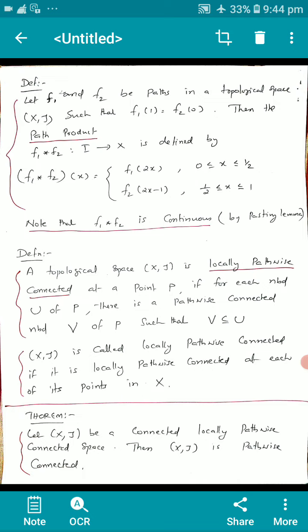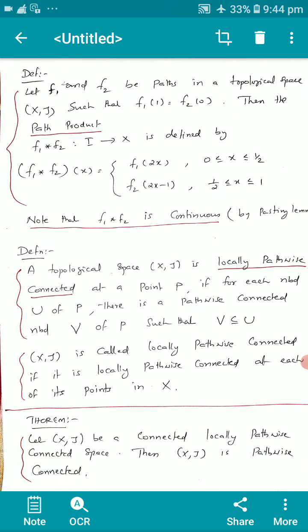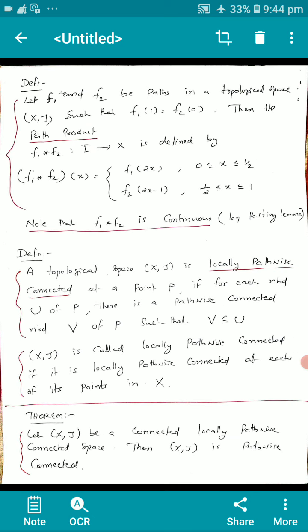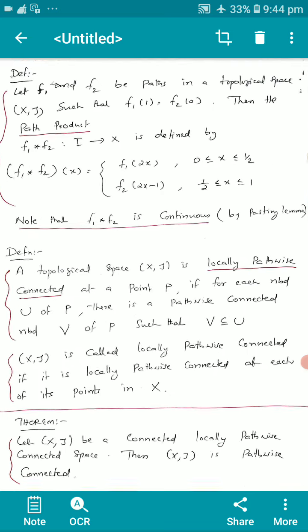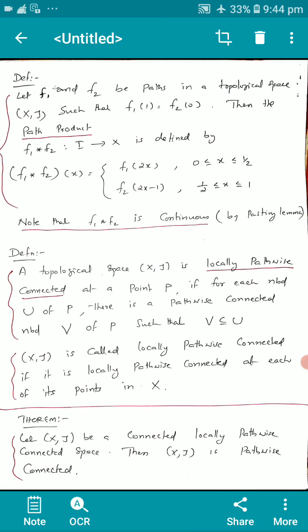Let f1 and f2 be paths in a topological space X such that f1 of 1 equal to f2 of 0. Then the path product f1 star f2, from I to X, where I is the closed interval 0, 1, is defined by f1 star f2 of x equal to f1 of 2x when 0 less than or equal to x less than or equal to half, and f2 of 2x minus 1 when half less than or equal to x less than or equal to 1. This is the way f1 star f2 is defined.